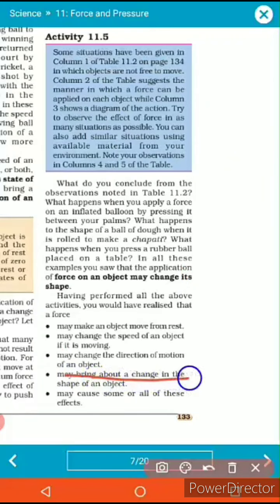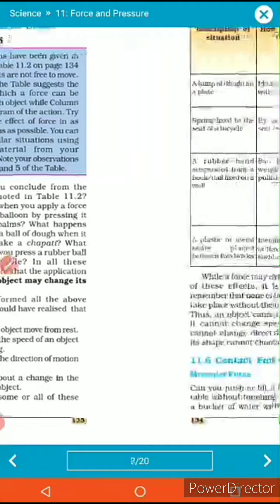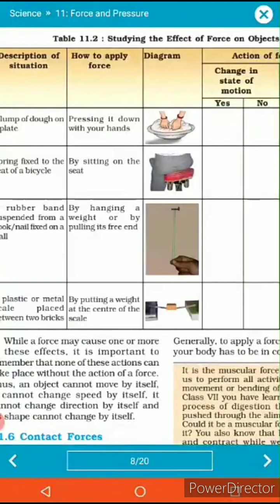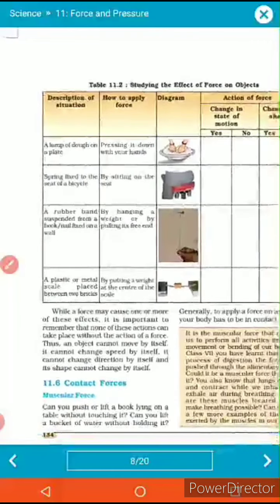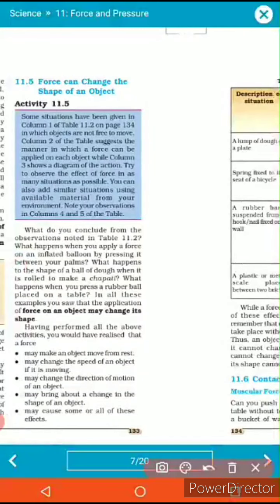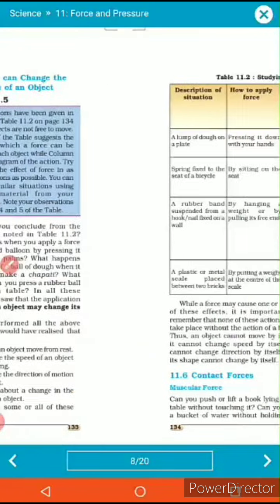It may bring out a change in the shape of the object, as we discussed already. See, in this case what happened? You are familiar with this case. Whenever you are pushing the seat of an Activa, bike, car or cycle, you will see some kind of change. This is a daily process. Have you observed? Most of the girls know this. So due to the application of forces, the object will change its shape also. So due to the effect of force, the object will move from rest, change its motion, change the direction of the motion, and change in shape. All things are happening due to the application of forces.